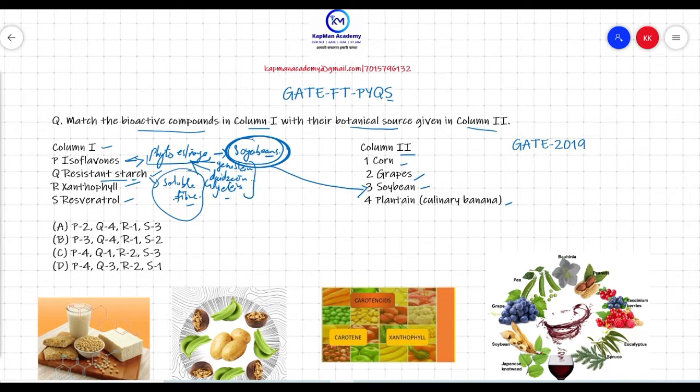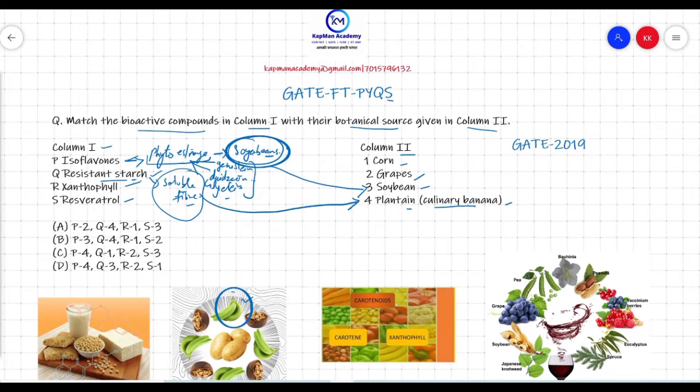So resistant starch matches the botanical source plantain, or culinary banana, because it is present in different types of food products, for example vegetables and fruits. It is present in culinary banana, which is a type of raw banana enriched with starch.